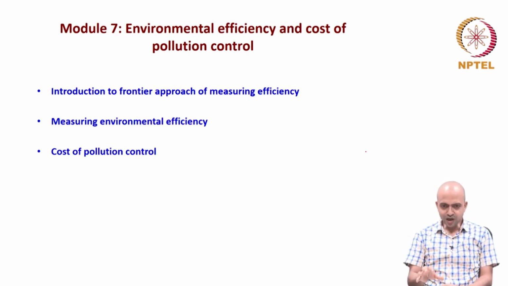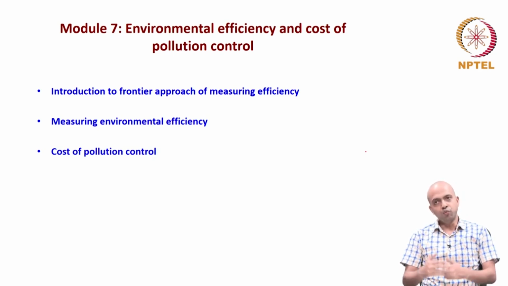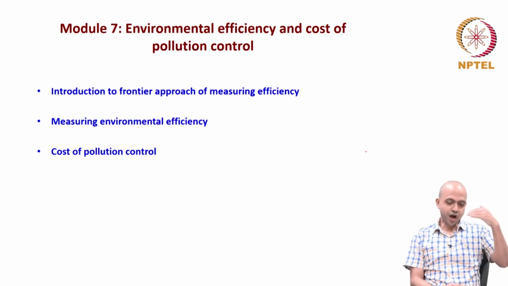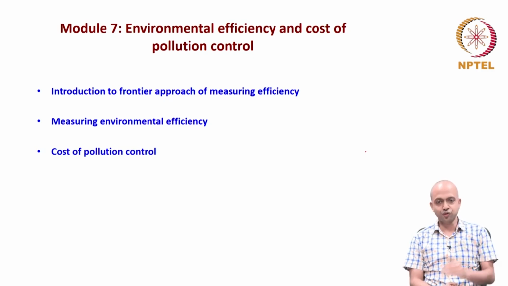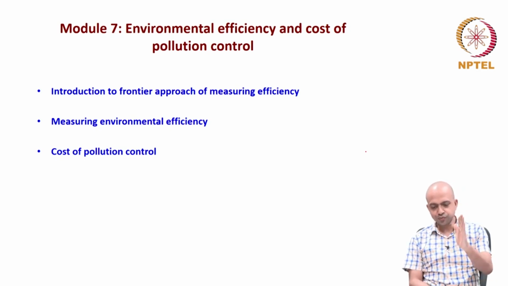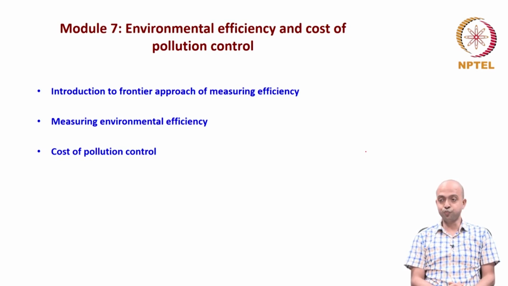units. So here, interestingly, we will discuss the most recent approach, which is called the frontier approach of measuring efficiency, particularly the environmental efficiency, and what is the impact of regulation on firms' efficiency. Is it efficiency enhancing or efficiency dampening? So we'll introduce measuring efficiency, then we'll also understand measurement of environmental efficiency, and then cost of pollution control.